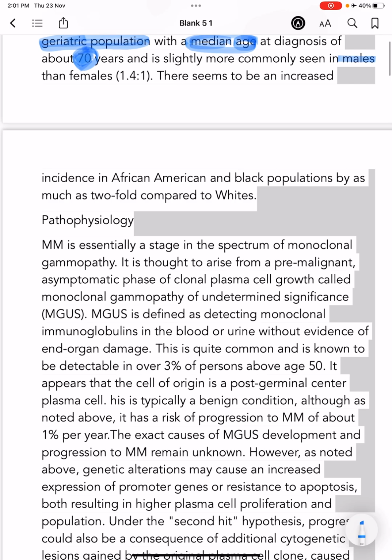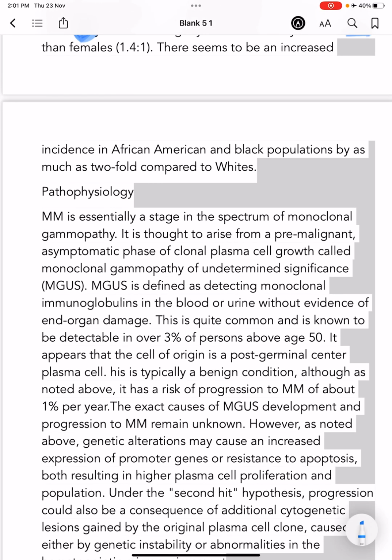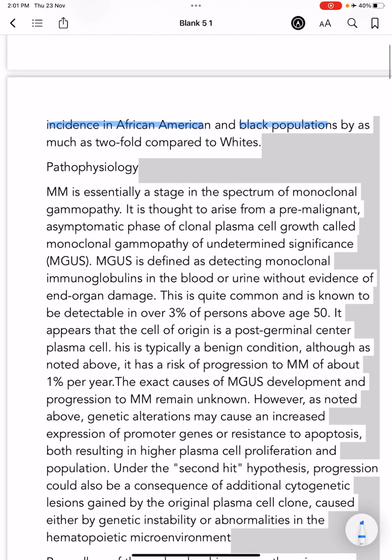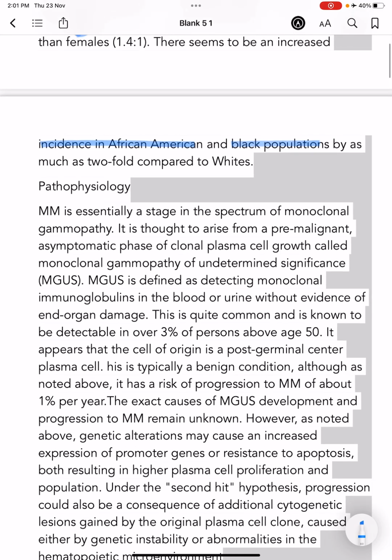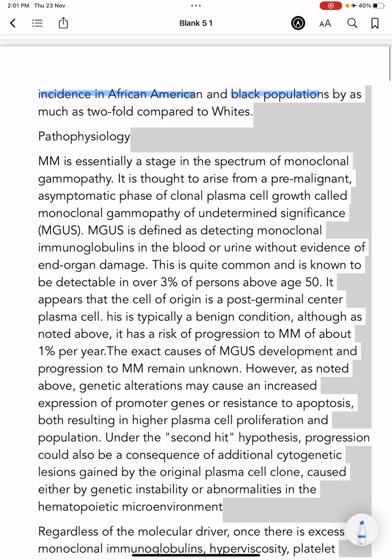It is more commonly seen in males than females, and there is an increased incidence in African American and black populations.